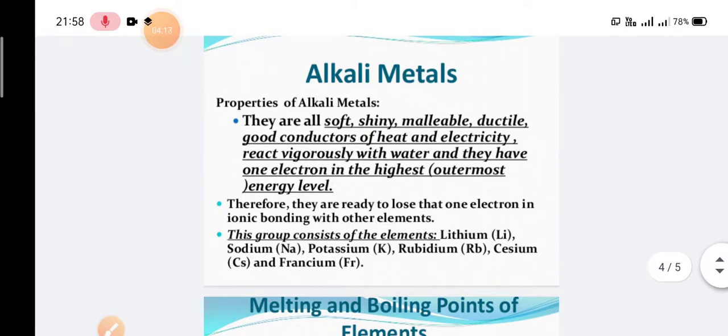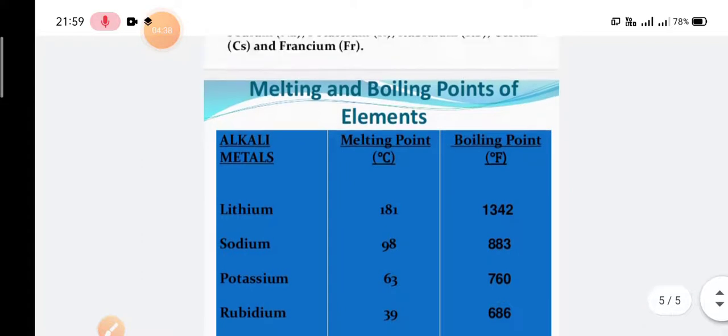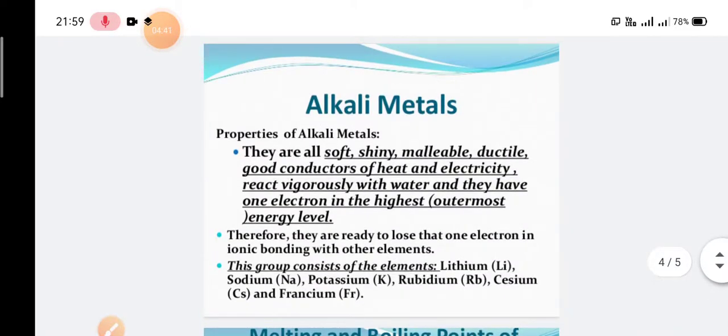Here in this slide we're going to talk about the physical properties of alkali metals. Any chemical element has two kinds of properties, physical and chemical. In the physical properties we talk about the physical overview and the outer characteristics of the element. In this class we discuss the physical characteristics of the alkali metals. In the next class we will talk about the chemical reactions, that is, the chemical properties. So let's begin with the physical properties.